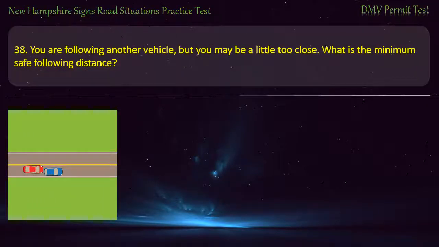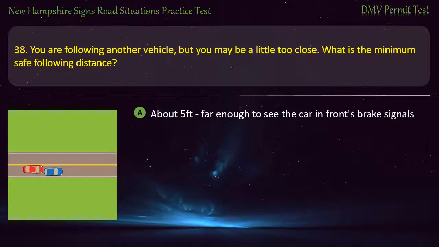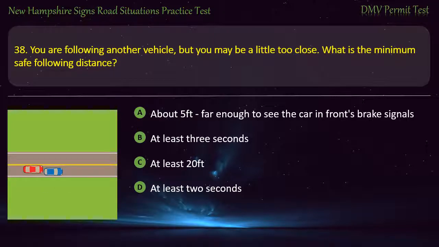Question 38. You are following another vehicle, but you may be a little too close. What is the minimum safe following distance? About 5 feet, far enough to see the car in front's brake signals. At least 3 seconds. At least 20 feet. At least 2 seconds. Answer. At least 3 seconds.